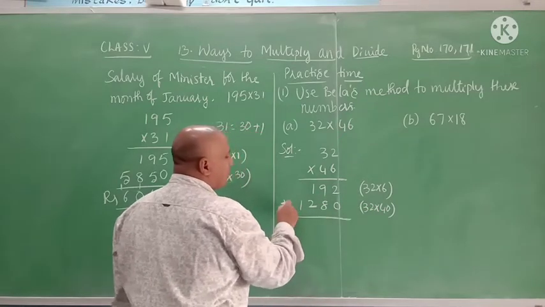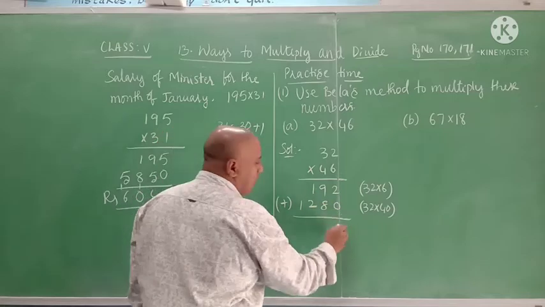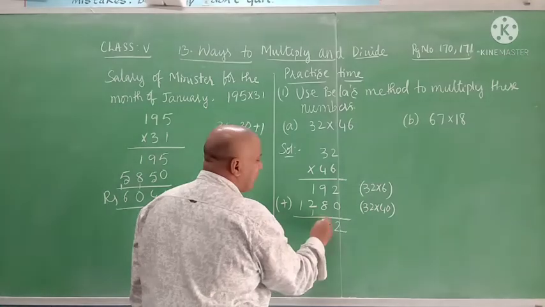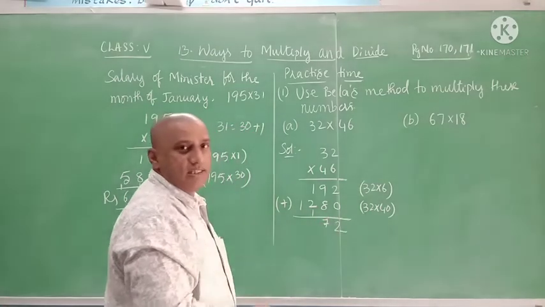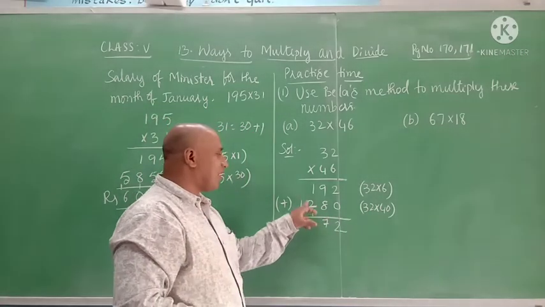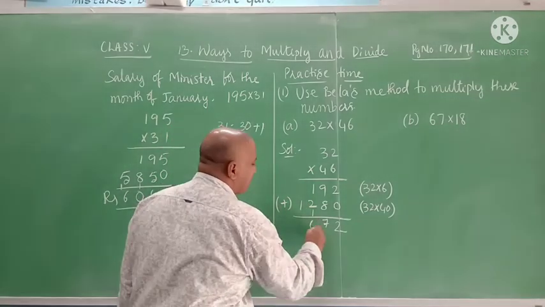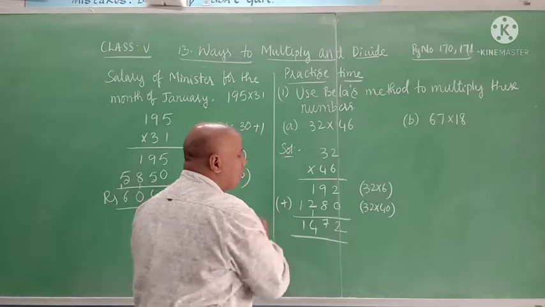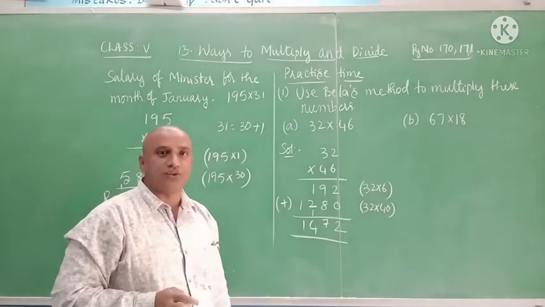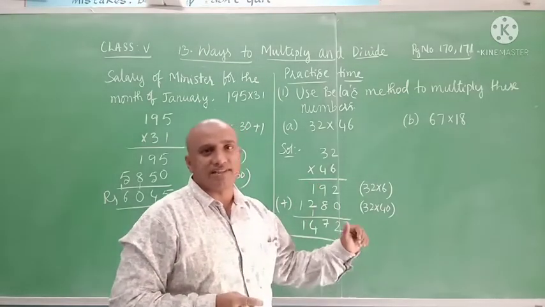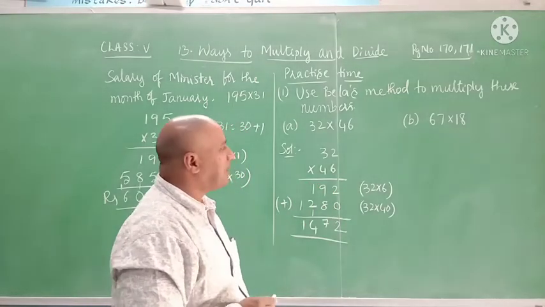Now add both the products. 2 plus 0 is 2. 9 plus 8 is 17, write 7 under 8 and carry 1. 1 plus 2 is 3, 3 plus 1 is 4, and it is 1. 1472. Like this we multiply 32 and 46 using Bela's method.